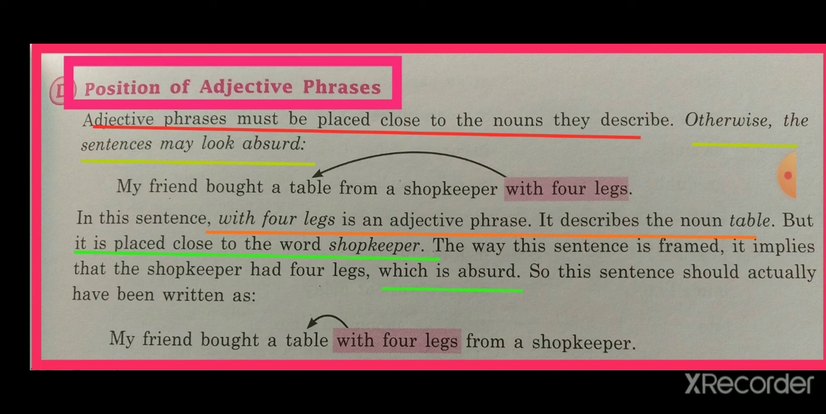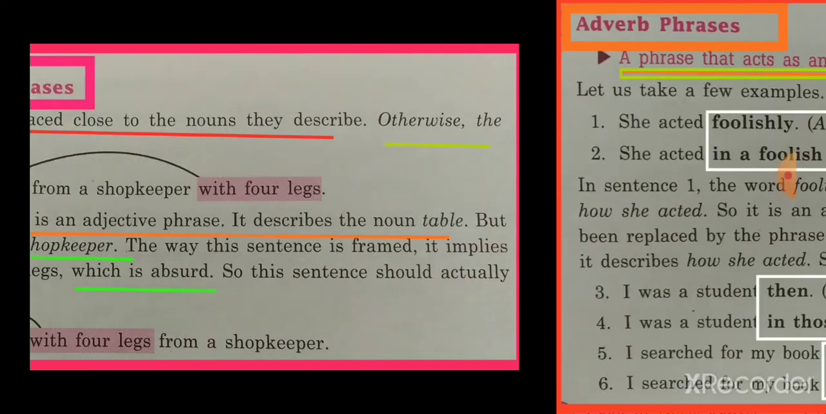So the right way of putting an adjective phrase is that we will write it near to the noun for which it is used, like: my friend bought a table with four legs from a shopkeeper. Now, with four legs is used for the table, so this adjective phrase is written near to the noun it is describing. So this is the rule regarding the position of adjective phrases.